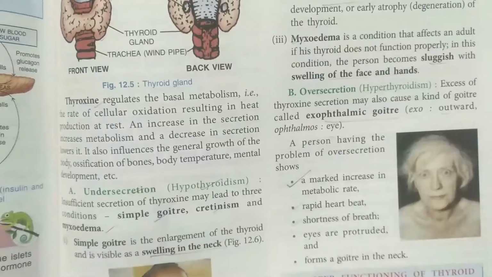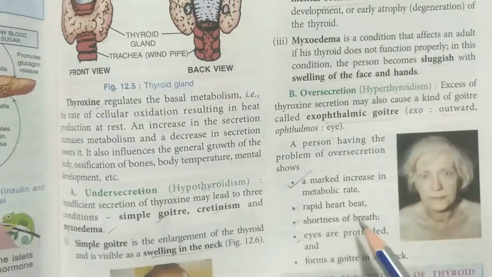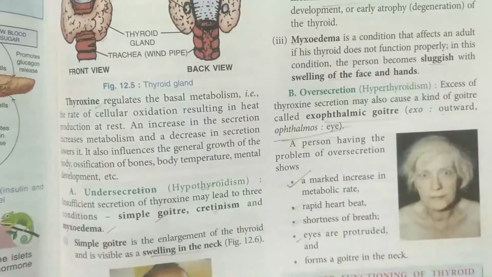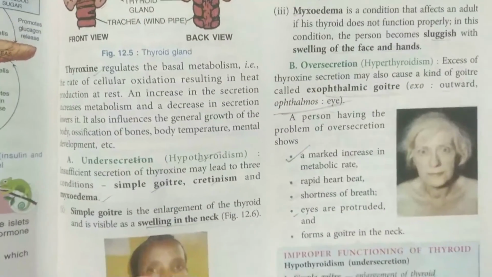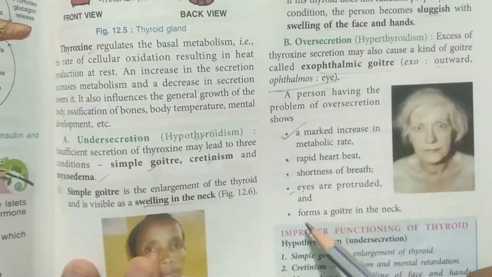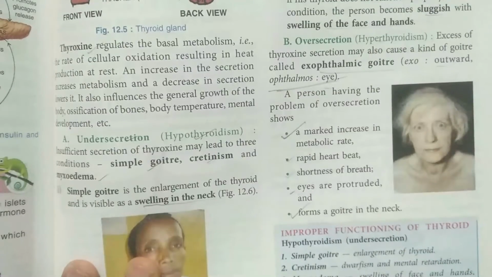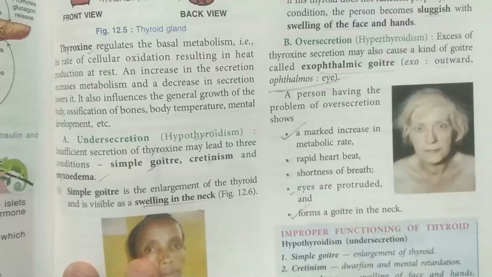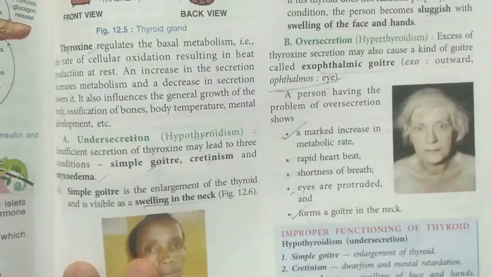Here eyes are protruded. So see, here it is related to the ophthalmos, that is eye. So eyes are protruded, आंखें थोड़ी बल्ज सी हो जाती है, and it is just like bigger in nature. And apart from this, a small goiter is found in the neck region. So these are the overall symptoms of hyperthyroidism.